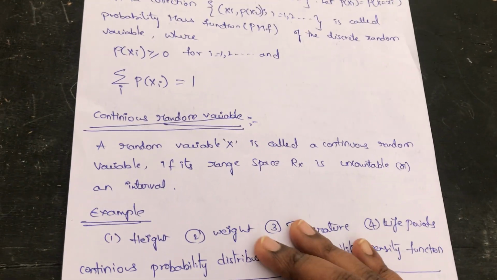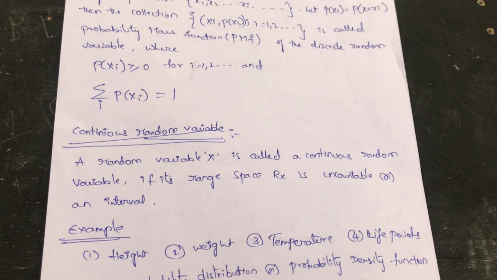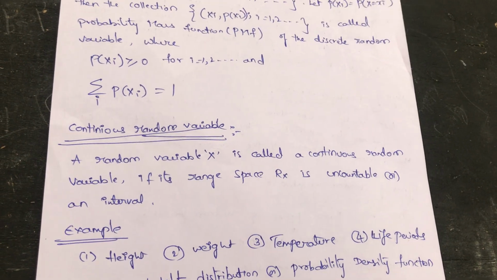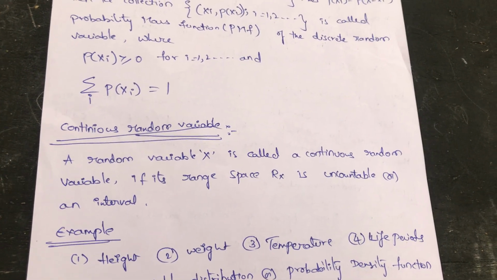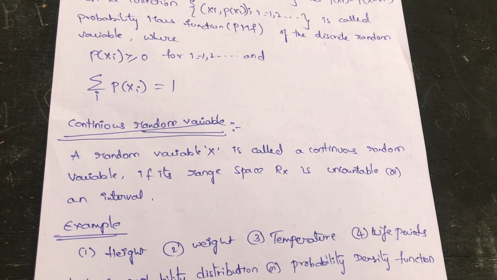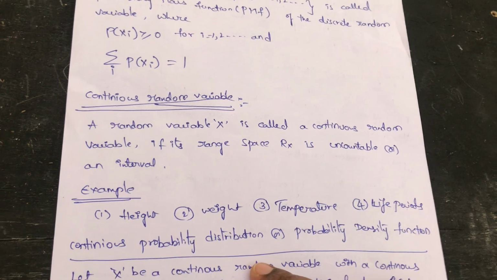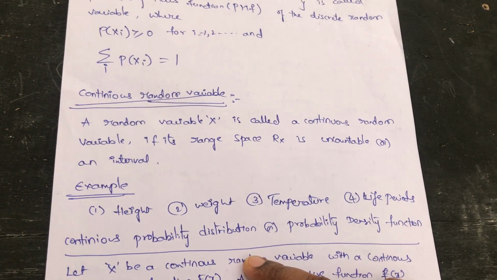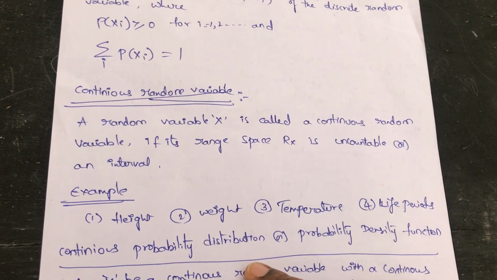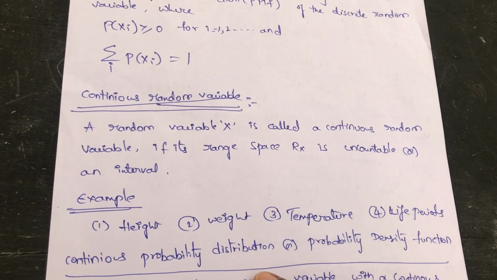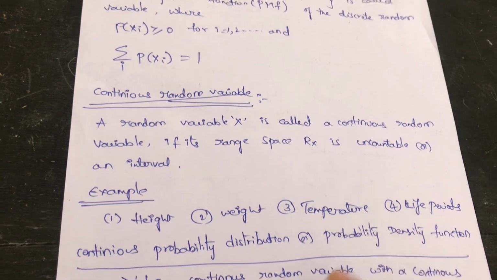Now another distribution, for another type of random variable: we have the continuous random variable. A random variable X is called a continuous random variable if its range space Rx is uncountable, an interval. Interval means here we are using integration instead of summation. We have examples of continuous random variables: height, weight, temperature and life periods.